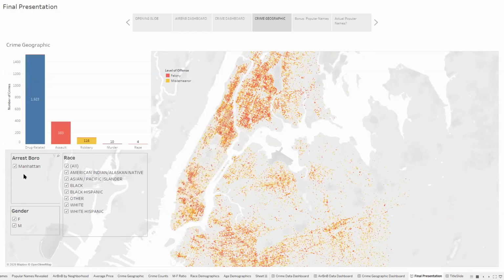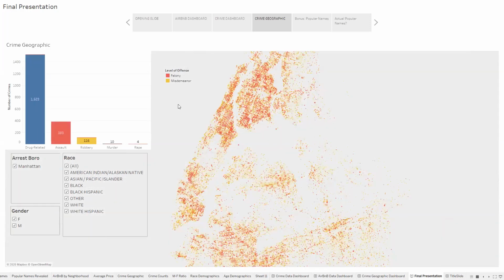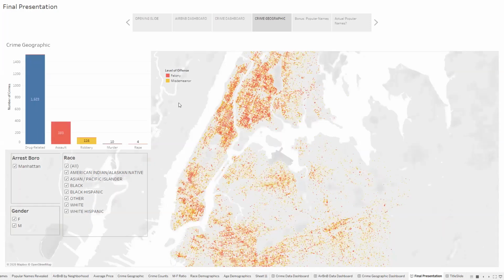Another thing we have with the availability is we can look at all the felonies or all the misdemeanors. As you can see, we can filter through and look at the different felonies there. And we also have it so we can filter by race and see what the location is. So that's also very interesting.